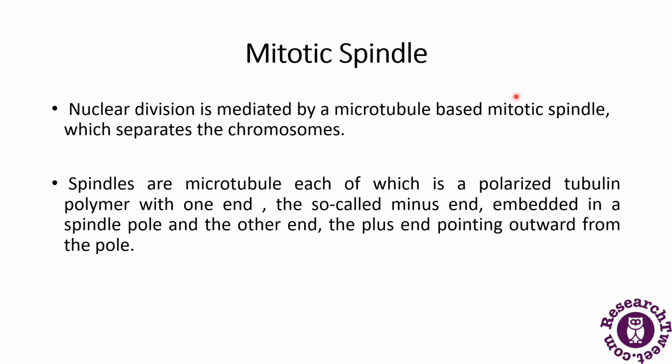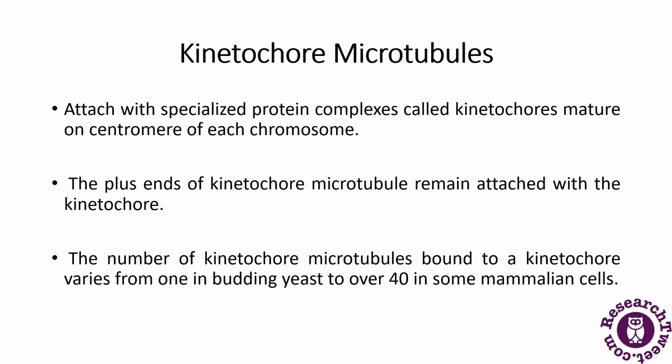So the mitotic spindle is of three types, that is kinetochore microtubules, polar microtubules and astral microtubules. These three categories we will be discussing in the next slides. First comes the kinetochore microtubule. So what is a kinetochore microtubule?